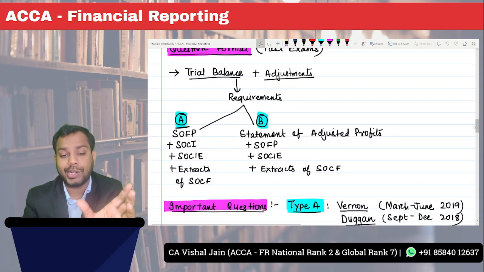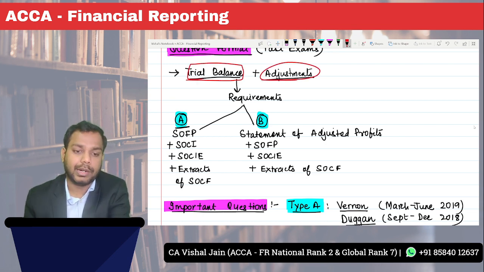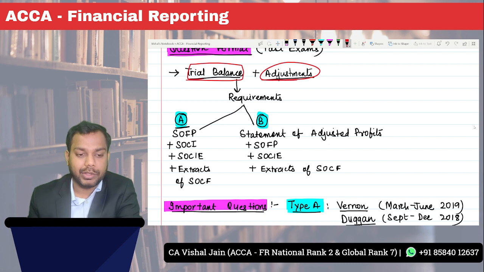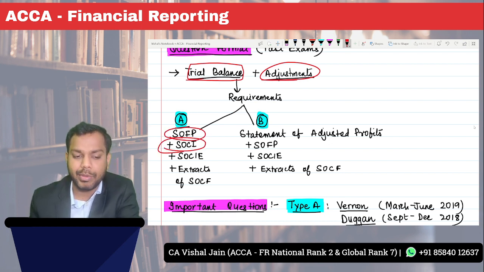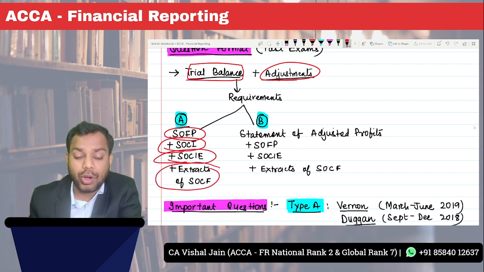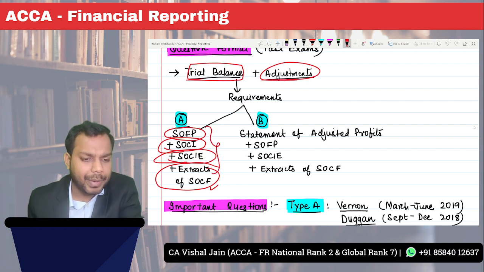See, the question can come in two forms. First, the question will give you a trial balance, plus the question will give you adjustments. Okay. Requirement type number A. The question will ask you to prepare a statement of financial position, a statement of comprehensive income, a statement of changes in equity, plus an extract of the statement of cash flow. So in this, any permutation or combination is applicable.